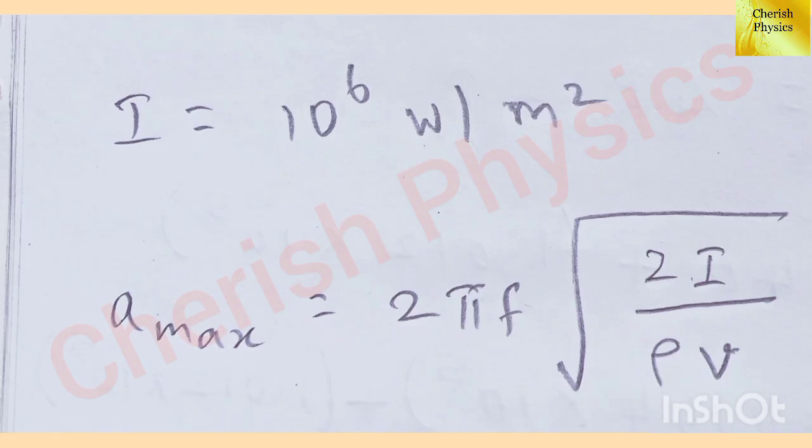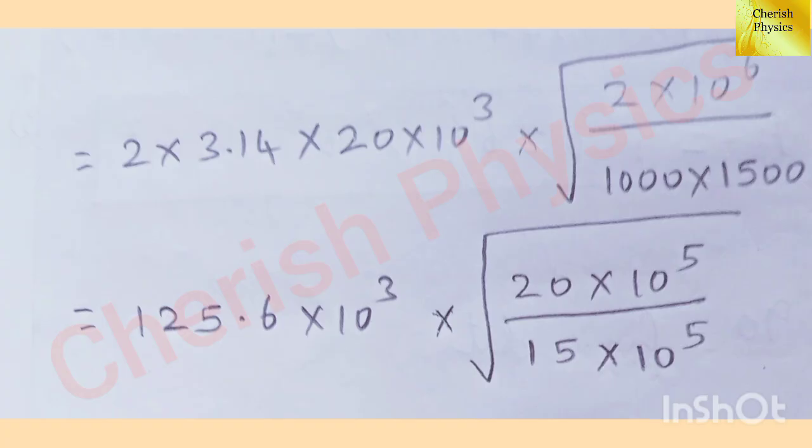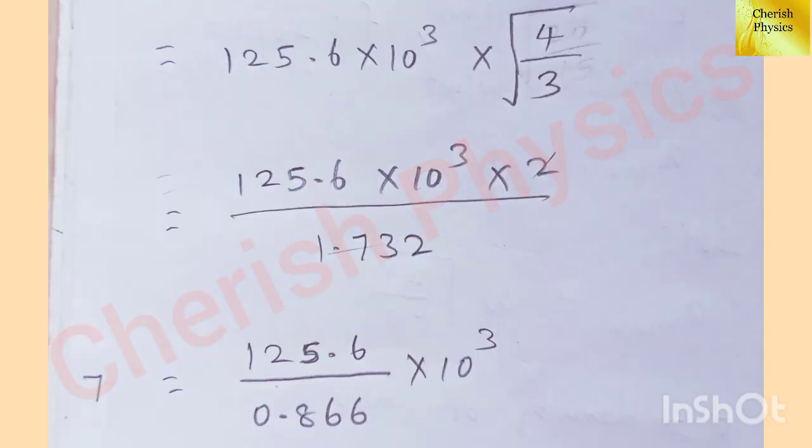A max equal to 2 pi f into square root of 2I divided by rho into v. Substitute the values, we get 2 into 3.14 into 20 into 10 cube into square root of 2 into 10 to the power 6 divided by 1000 into 1500, which is equal to 125.6 into 10 cube into square root of, we can write the numerator as 20 into 10 to the power 5 divided by 15 into 10 to the power 5. Cancel the numbers in the square root. We get finally square root of 4 divided by 3.